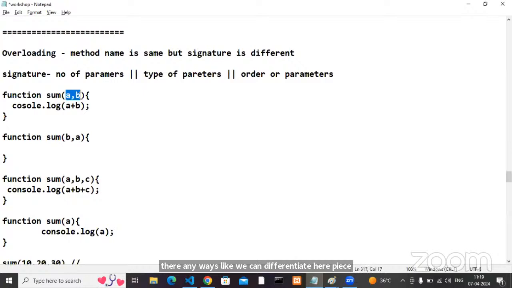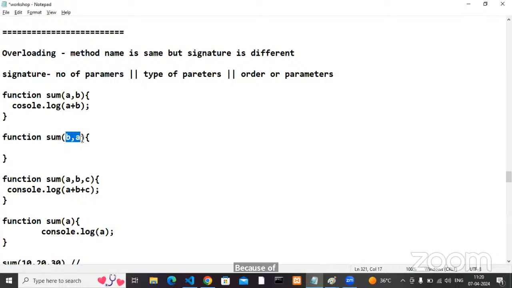Here A and B can take any kind of values, and here B and A can take any kind of values, but I'm not able to differentiate which kind of value you have to pass as the first argument and which kind as the second argument. In JavaScript, that is not possible. Why? Because in JavaScript there is no type for the variables.